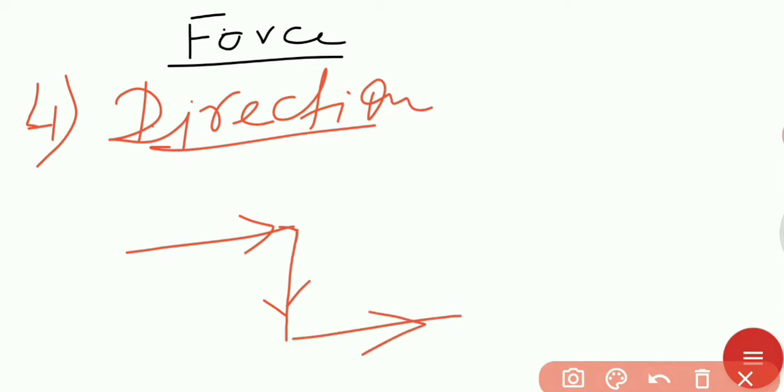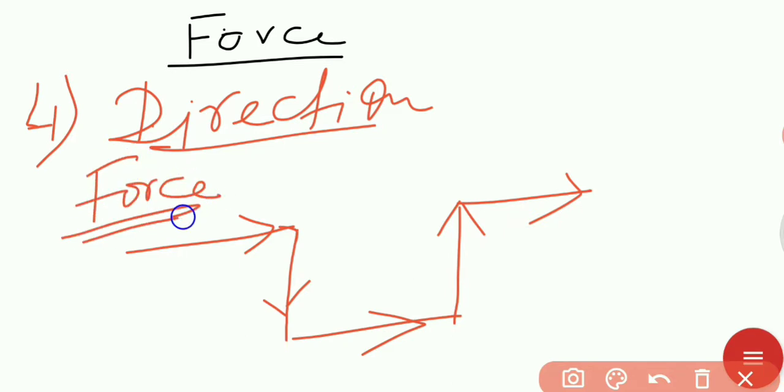Again, direction change. So with the help of force, this is one of the effects of force. If you are riding a cycle, you apply your muscular force with your hand to the handle, the handle is moved and your cycle changes direction.